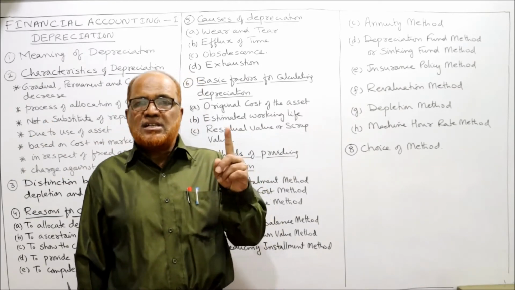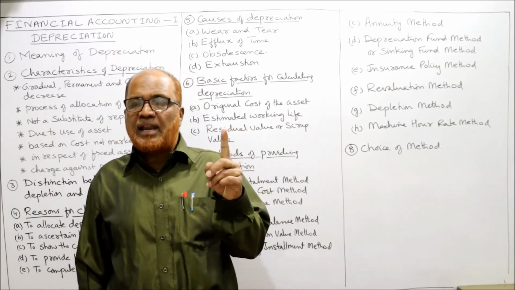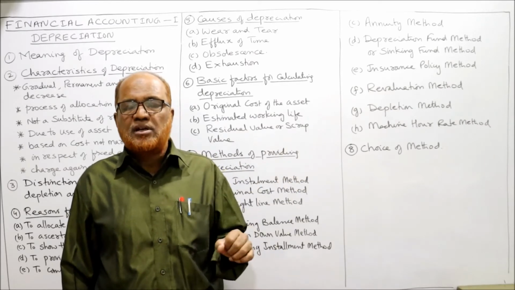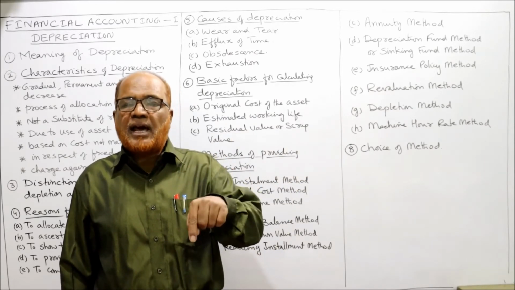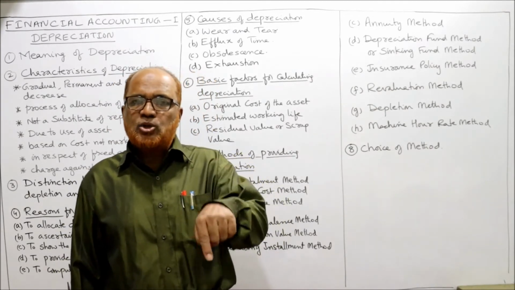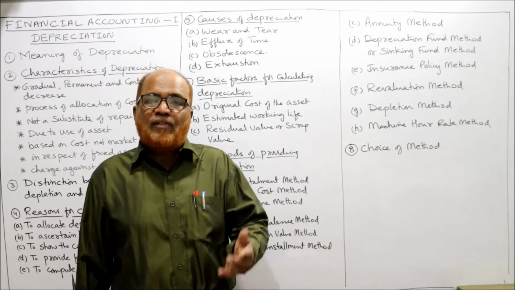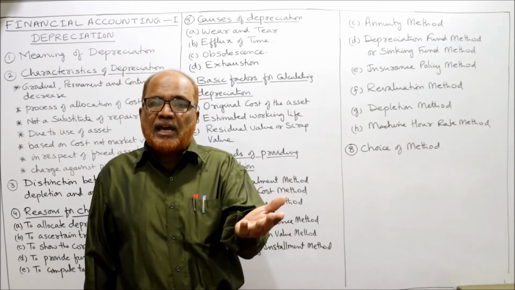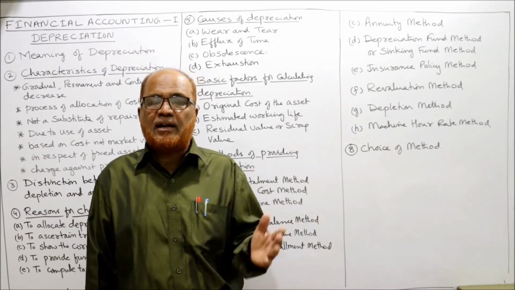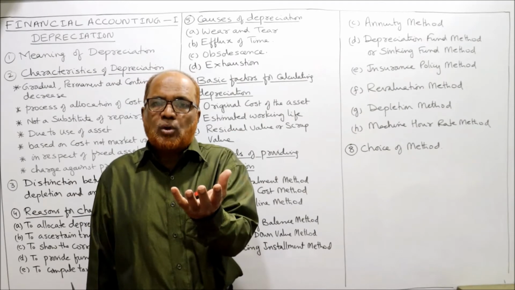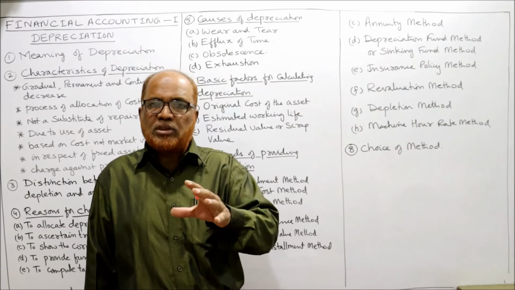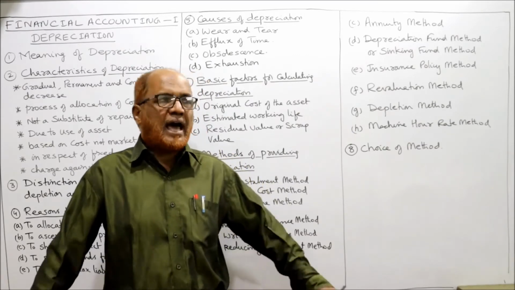For example, first year 1 lakh rupees, 100,000, is the cost of the machine. We treat this 1 lakh rupees as an investment. So on that 1 lakh rupees, we calculate 10% rate of interest. So 1 lakh into 10%, 10,000. So value will be added 10,000. Now we calculate depreciation on 1 lakh 10,000 rupees, including interest. The cost of the asset includes original cost plus interest charges. We add up both and calculate the depreciation. That is called annuity method.